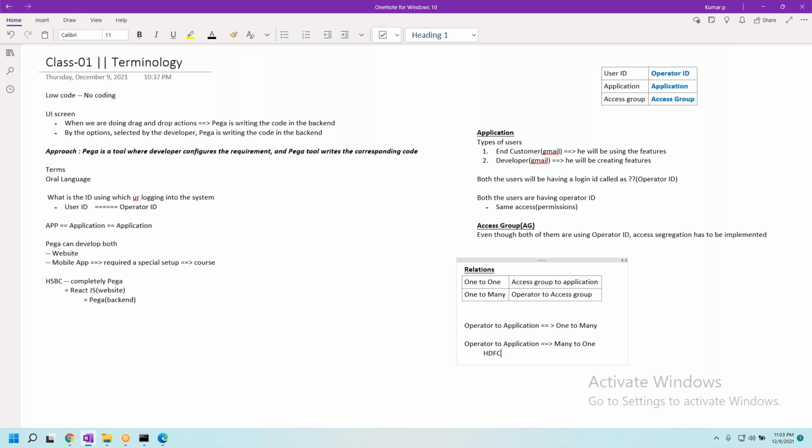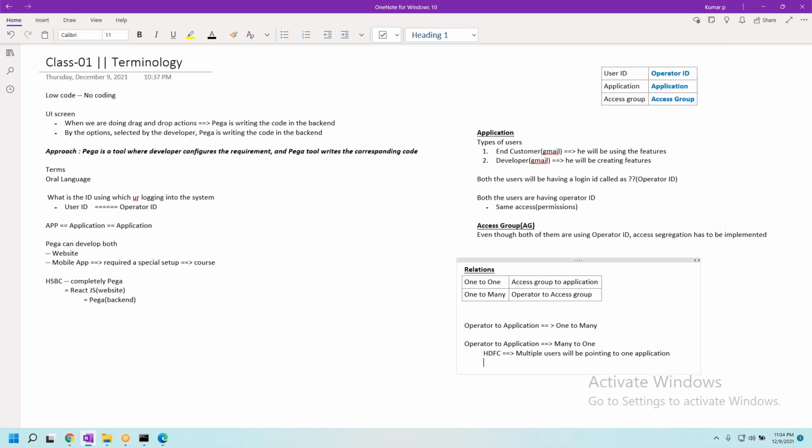For example, if it is HDFC, basically multiple users will be pointing to one application. Yes, sir, one application. Okay, this is 100% true. This is 100% true. Nothing wrong in it.